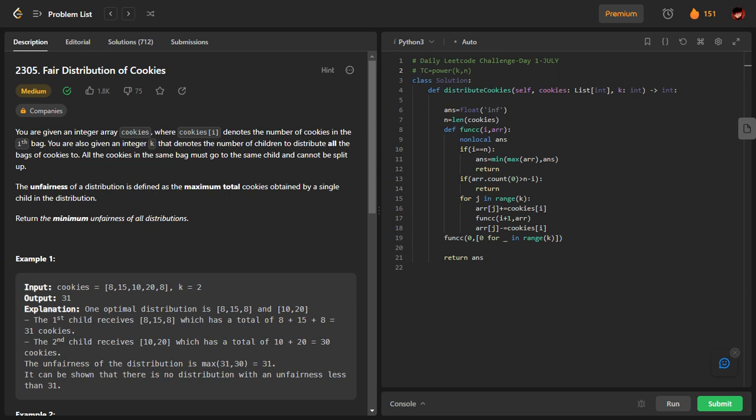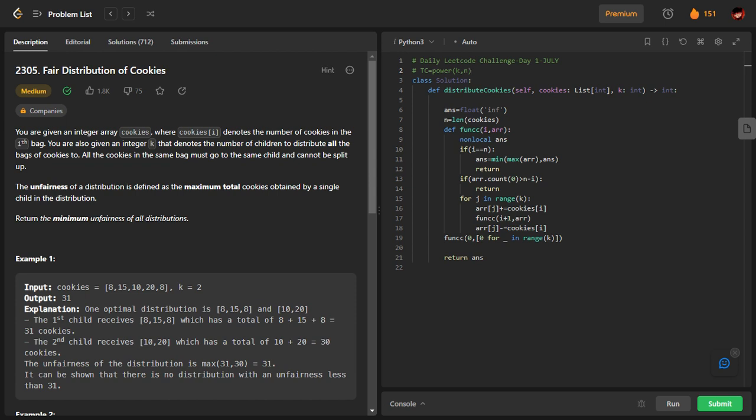As I mentioned, suppose this length is n. Each of these bags can go to any one of the k children, so it has k possibilities. Similarly, this also has k possibilities, and so on. So k multiplied over the length of this array, it is going to be k raised to the power n. That's the time complexity.